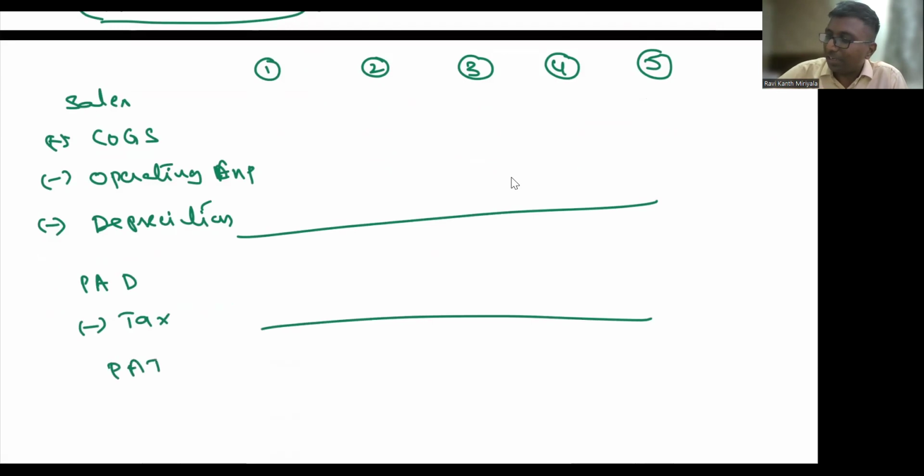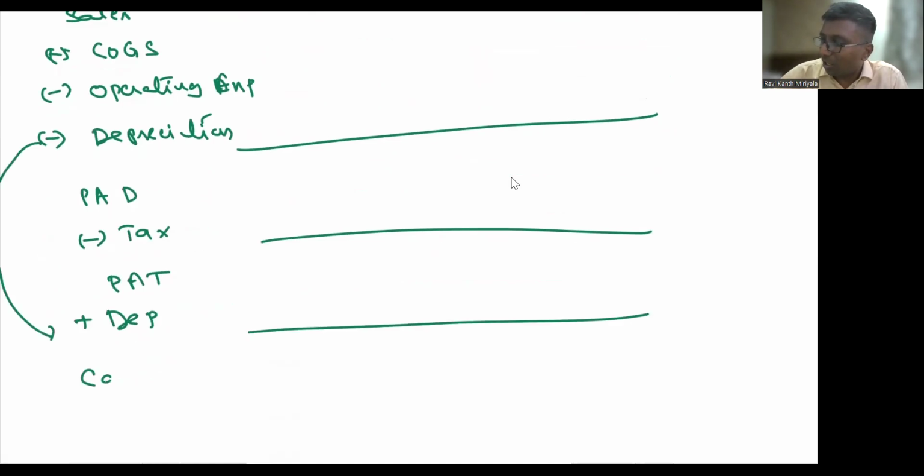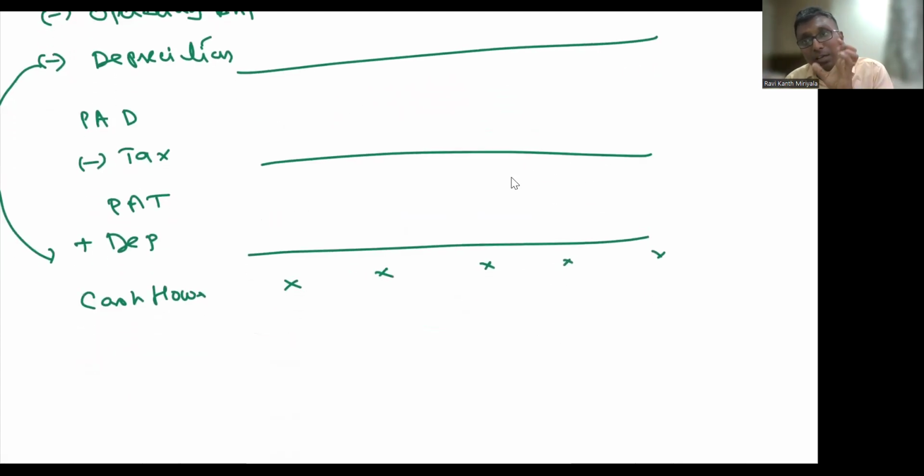Then I will do once again, whatever depreciation I have reduced on the top is supposed to be added back. Then this number is called cash flows. Some number will come for all the 5 years. This is the first point: present value of the cash flows. Cash flows we are talking about, not the profits. Profit means non-cash items will be there, because there will be depreciation, amortization, write-offs. Non-cash expenditure also will be there. But I don't expect this level of question in the examination.